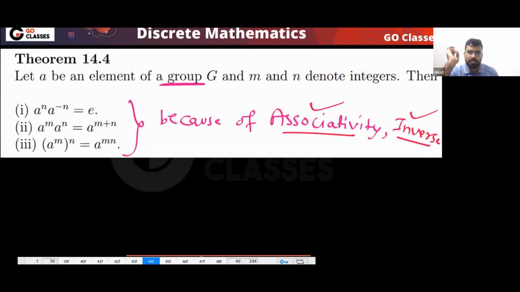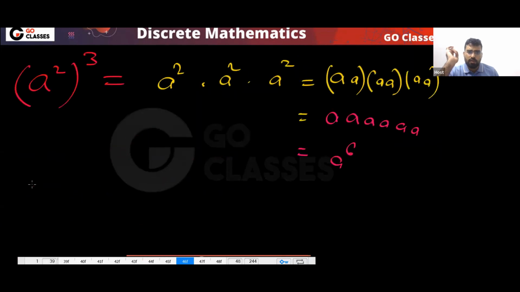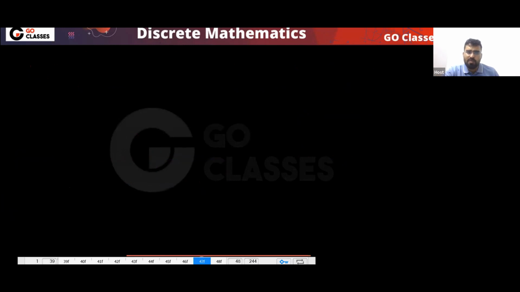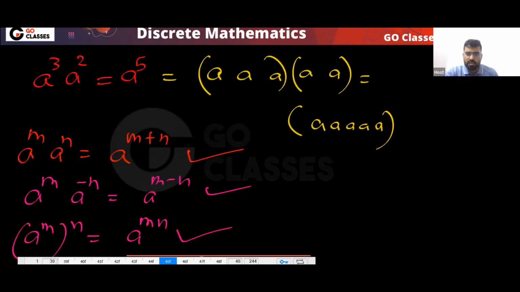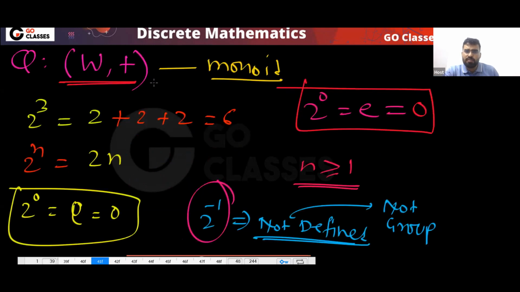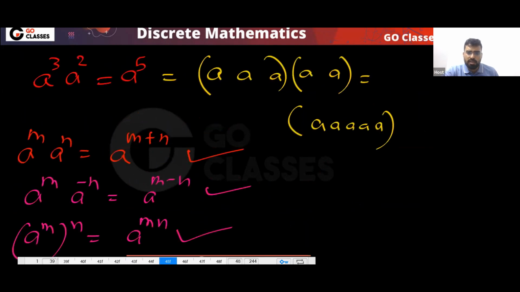Just think about it. Yes or no? For example, if I ask you what is a power 2, a power minus 2, that will be simply a power 0, and that will be simply the identity element. If we don't have an identity element, then a power 0 will not be defined. For example, in this example we don't have inverse, so negative power is not defined. Same thing you can do here.